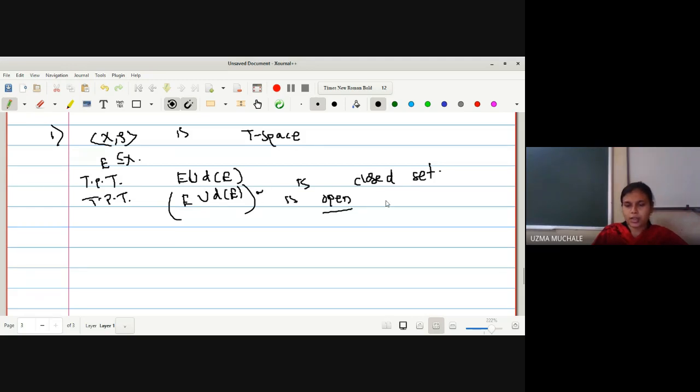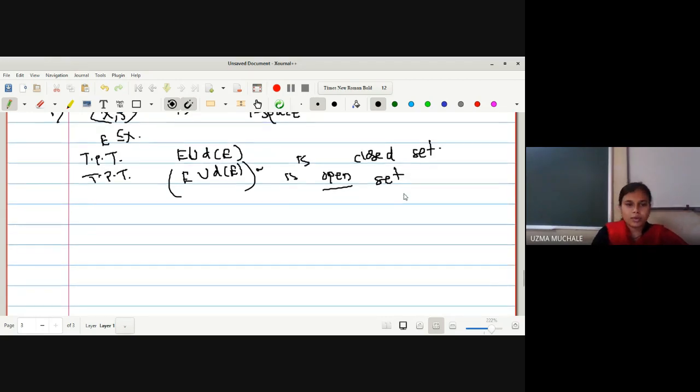As we are in a topological space, it is easy to prove open sets because we know what the members of tau are. We have to prove that the complement of E union derived set of E is an open set.